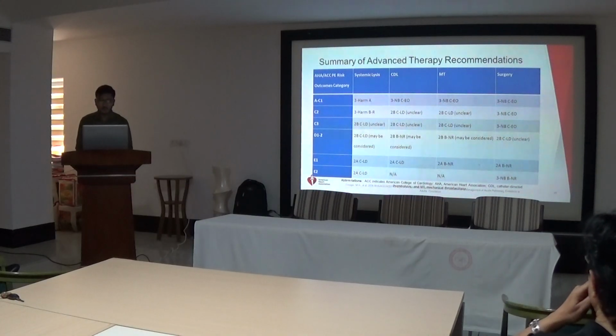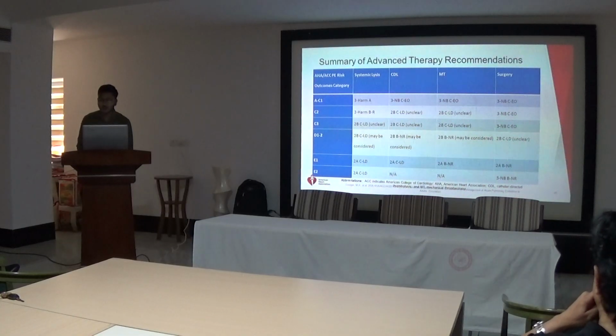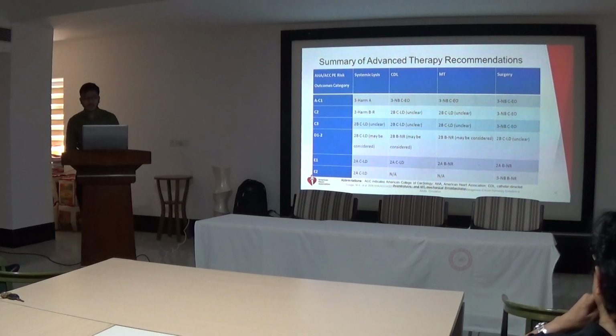And in category E2, which is persistent cardiogenic shock or cardiac arrest, systemic lysis is only a category 2A recommendation, while other advanced therapies are not applicable, and surgery is class 3, which is not beneficial in E2 category patients.